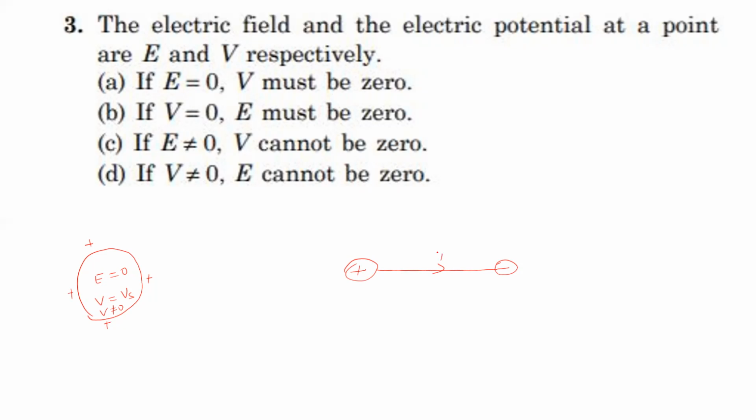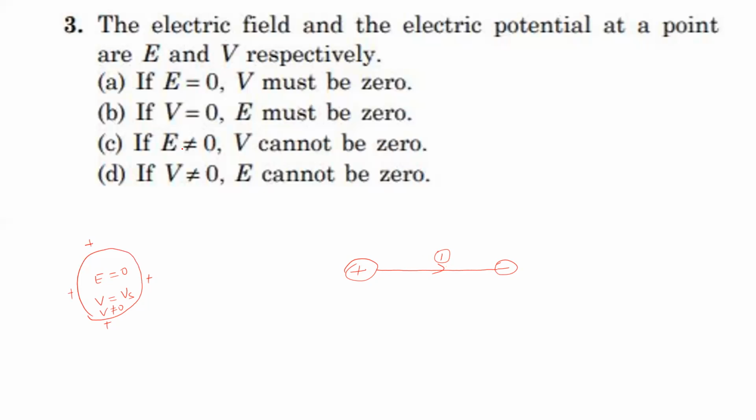Let us consider a point 1 which is exactly midway between the positive and negative charge. At point 1, the potential due to the positive charge and the potential due to the negative charge are equal, but the sign is opposite. Potential due to the positive charge is positive, potential due to the negative charge is negative. So the total potential is 0. So between the two charges, an electric field exists. That means the electric field is not equal to 0, but the potential is 0.